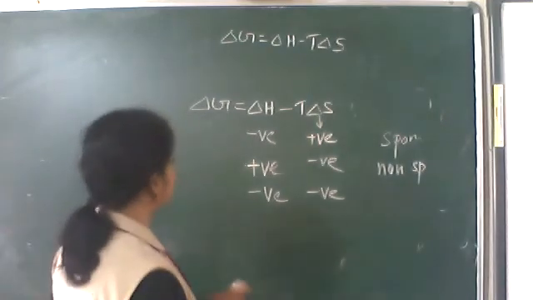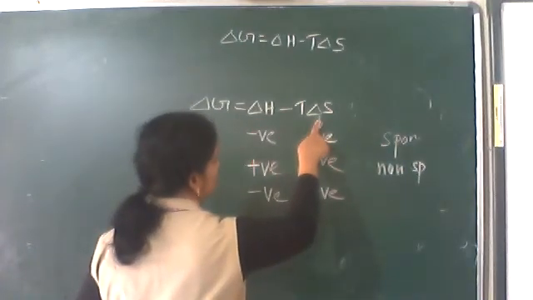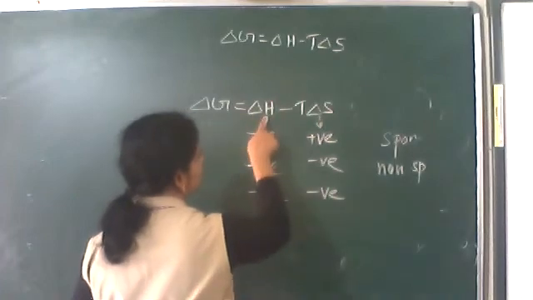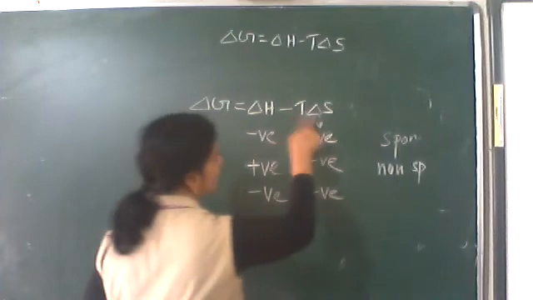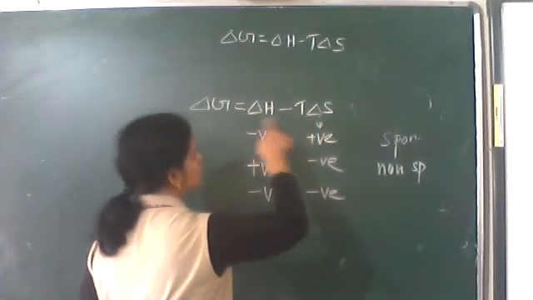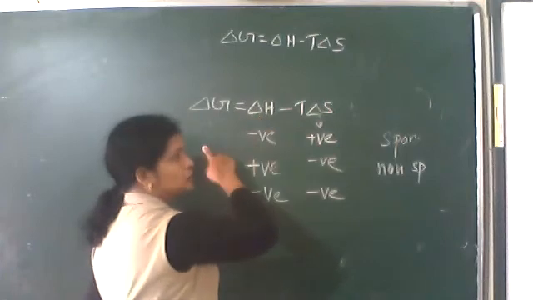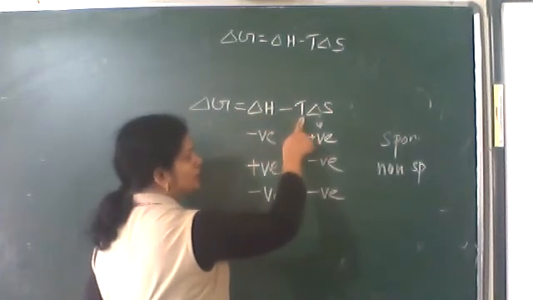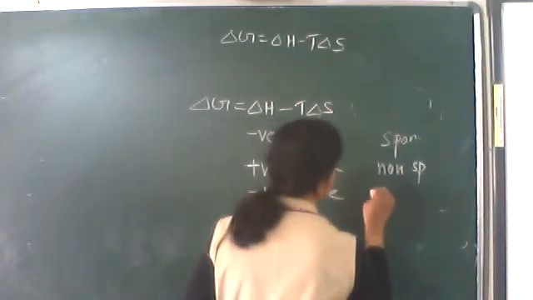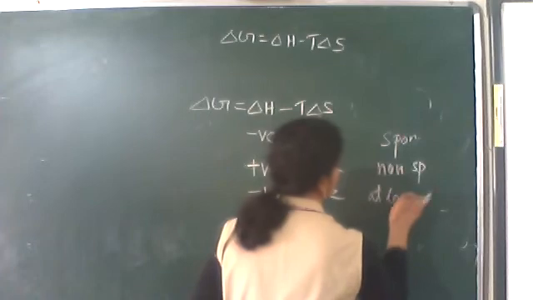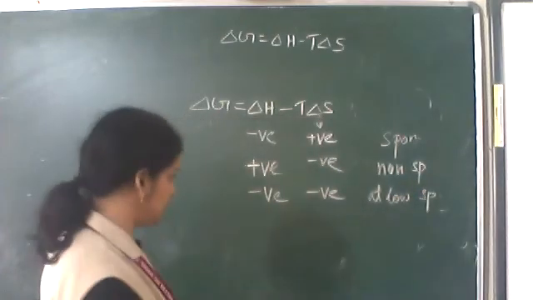If both are negative, I am writing all the cases. Here delta H is negative, that is a favorable condition, but the T delta S term is positive. If the numerical value of the delta H portion is higher, then it will be spontaneous. So the condition is that the temperature should be very low. At a low temperature, it is spontaneous.